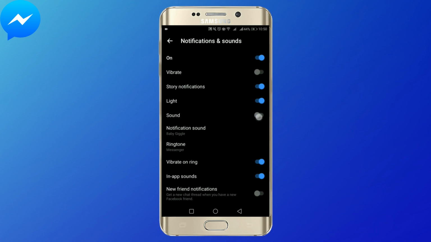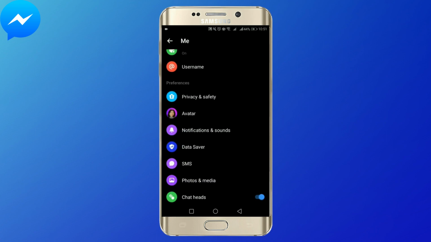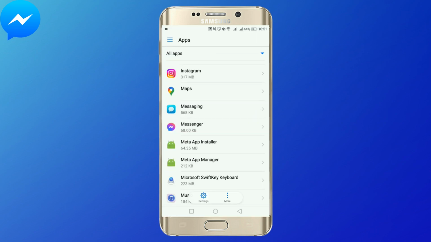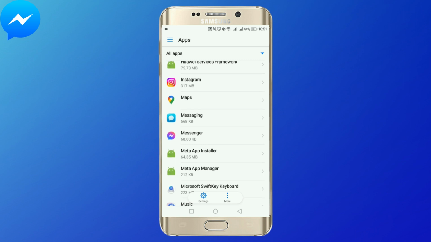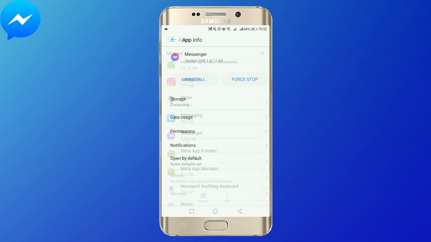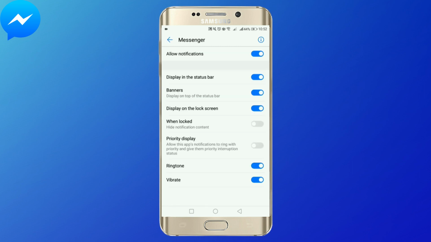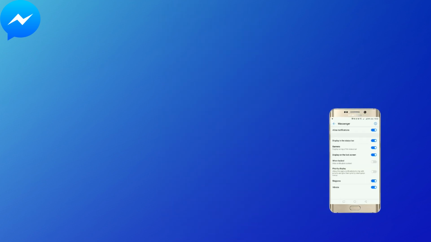Once you do it, now the next step is opening your settings application. Here, go to Apps. Open Messenger in your system setting. Here, scroll down to Notifications. Make sure that you have allowed notification for Messenger. And once you do that, you are good to go.